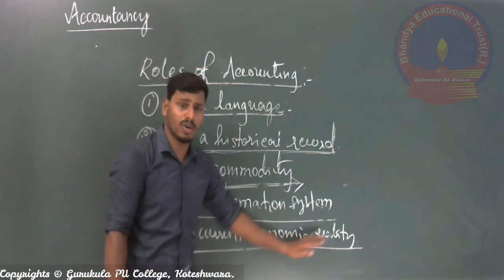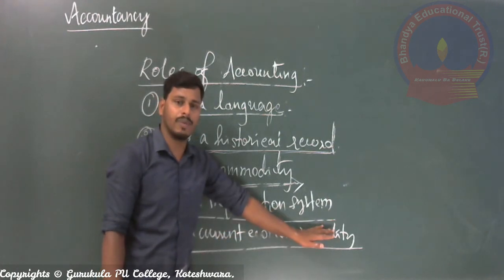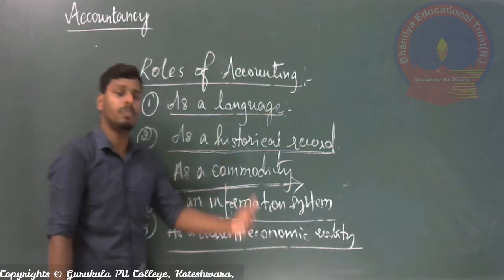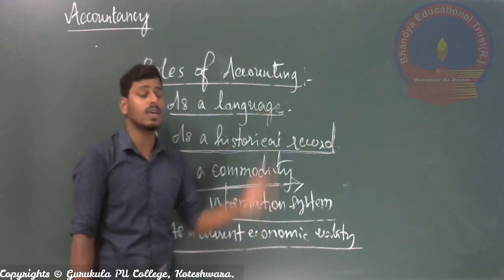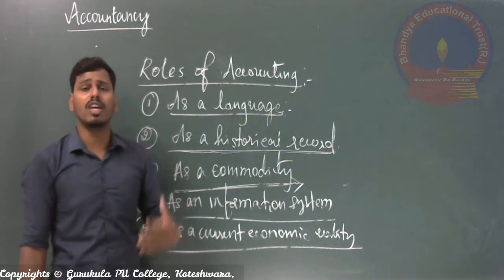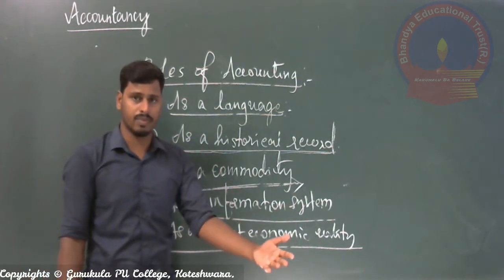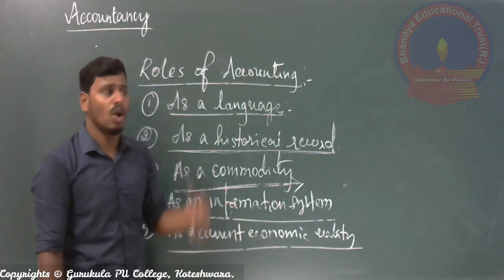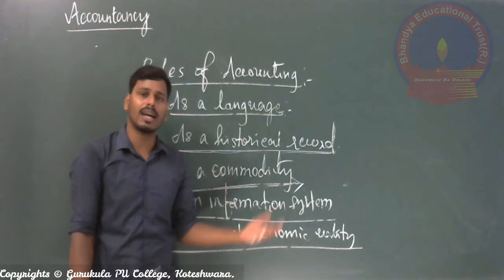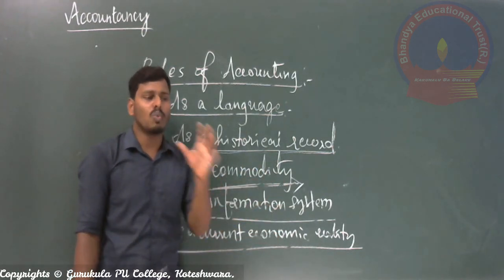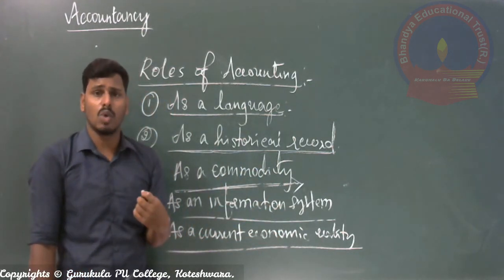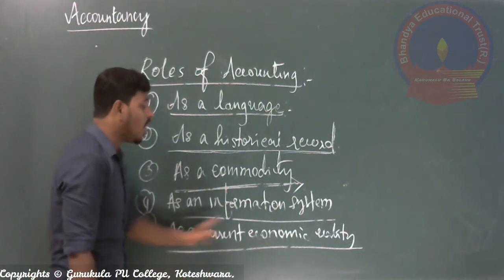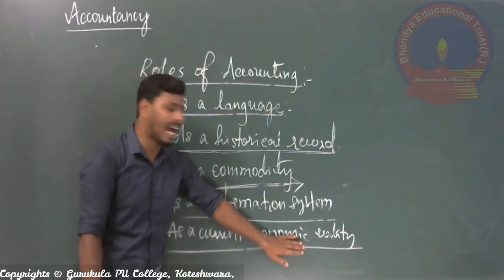If we are in a good position of economic reality, then we can easily judge that we are in a good position in the business organization, because there are many parties who invested much money in the business concern. For example, we take money from shareholders, debenture holders, bankers or normal creditors. They also see what the position of their investment is, what they have done in the initial stage. That is called current economic reality.